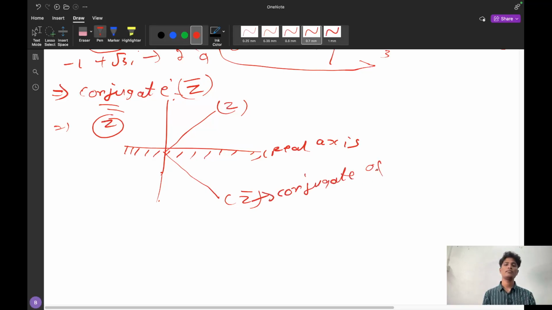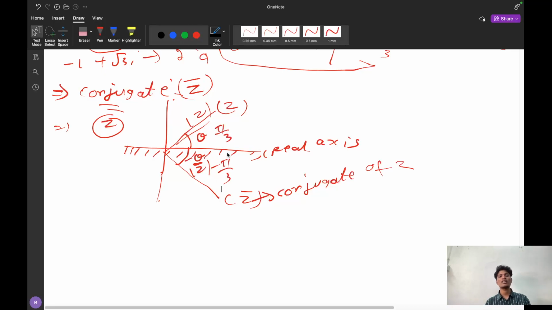So the distance is not changing, so our modulus is not changed. That is the reason z and z bar have the same modulus. And the argument also, if you observe, if this is argument theta, this argument is minus theta. So here if it is pi by 3, it is minus pi by 3. So the conjugate you have to understand very carefully. That is, argument of z is equal to minus of argument of z bar. You can understand like this.